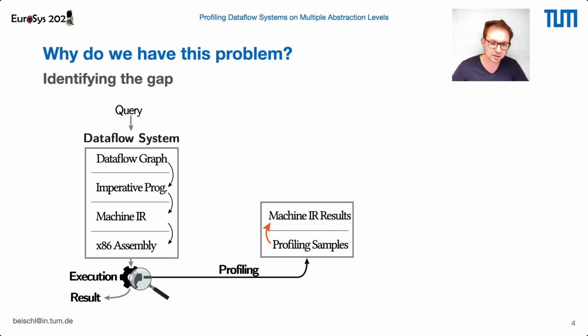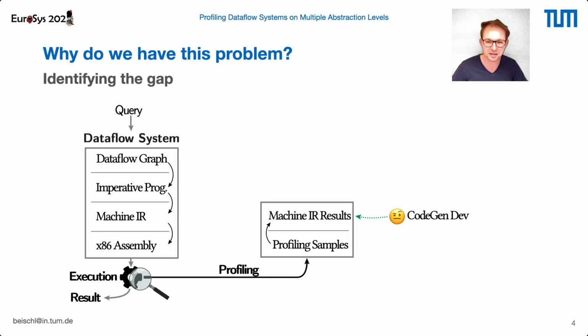But still, the profiling results we get are for our generated code and not for the components of our dataflow system itself. Now, these results might be useful for the developer of the code generation engine, because he's familiar with generating code and can optimize part of the code gen engine itself.